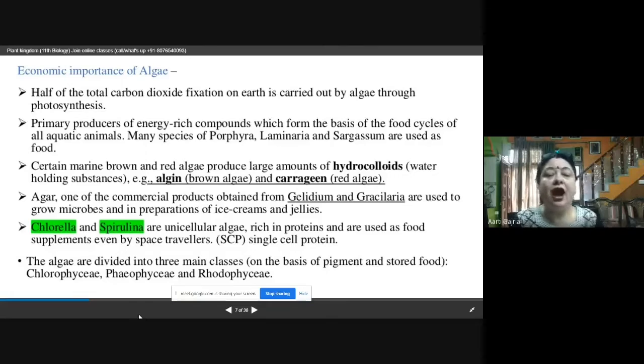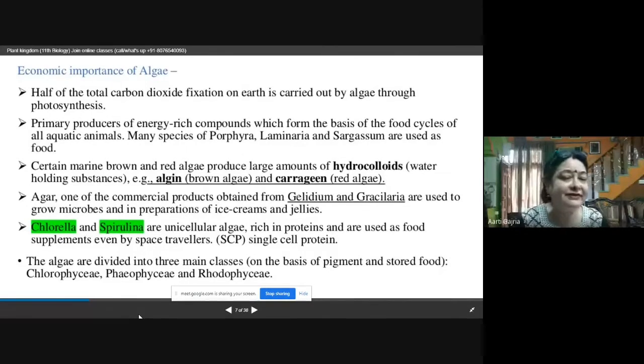Now, agar. Agar is obtained from algae and is used for the culture of microbes. Whenever you are culturing microbes under laboratory conditions, agar is the jelly which is used to feed them. That is used for the nutrition of the microorganism.